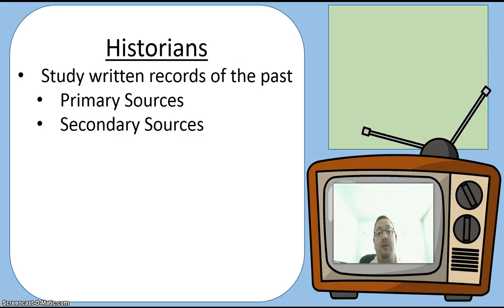Primary source, think a diary. Think a photograph. Think a newspaper. A newspaper can be a primary source, but it might not necessarily be. If the newspaper article includes an eyewitness account, that would be an example of a primary source. If it's reporting something that happened that does not include an eyewitness account, then it can be considered a secondary source because it's a second-hand account.